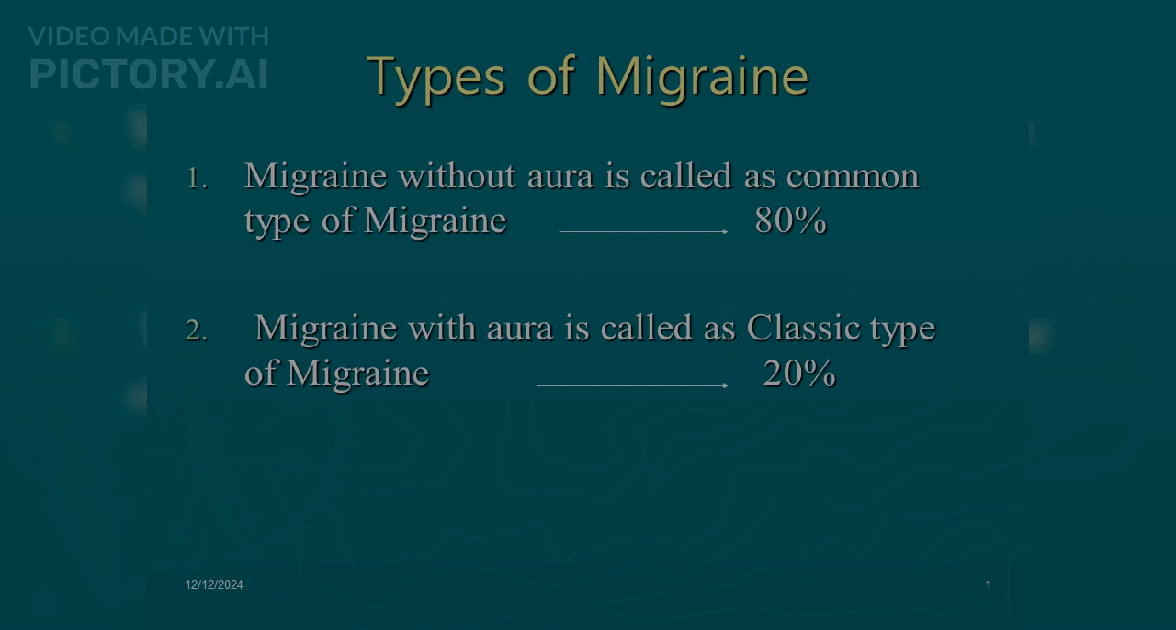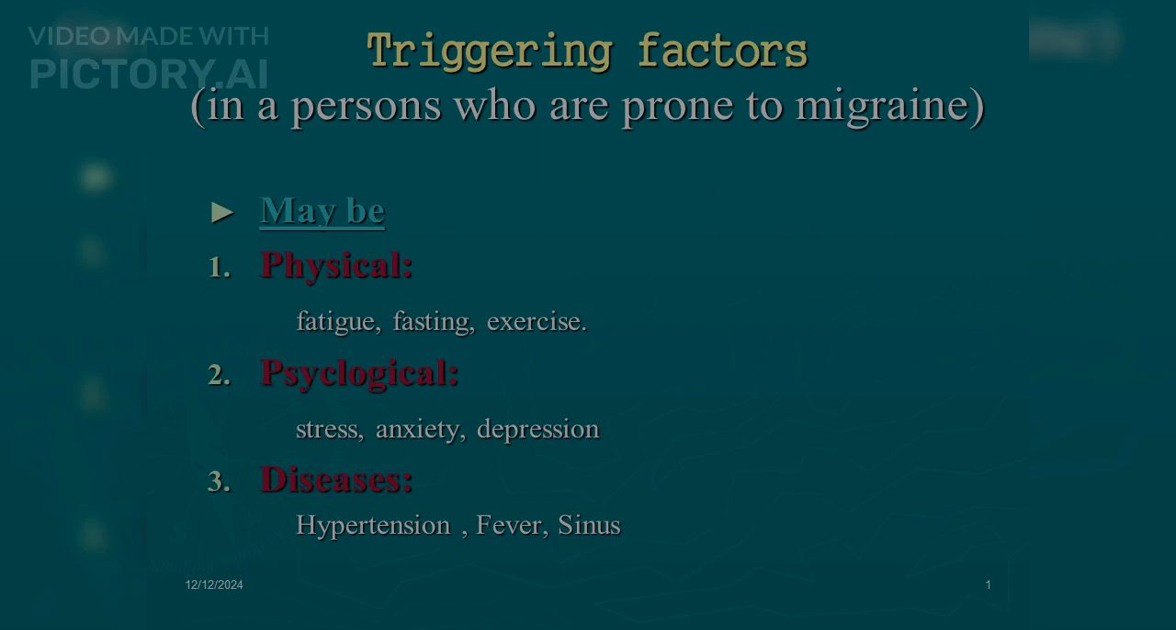Today we will discuss migraine and the types of migraine. The first type, migraine without aura, is called the common type of migraine. It's about 80%. The second type, migraine with aura, is called the classic type of migraine. It's about 20%.